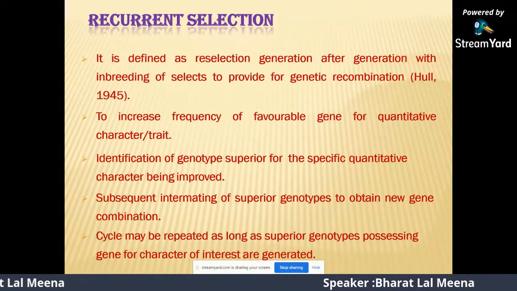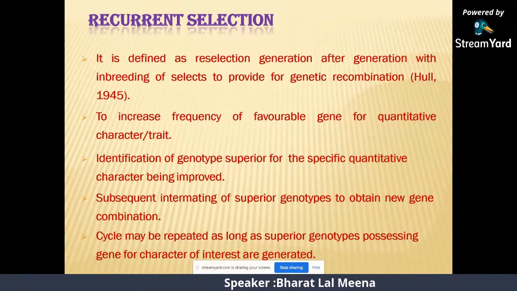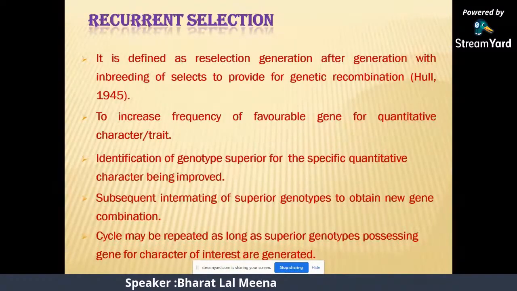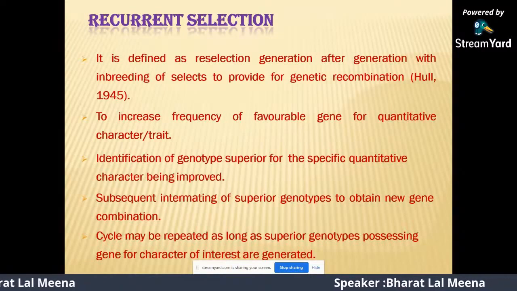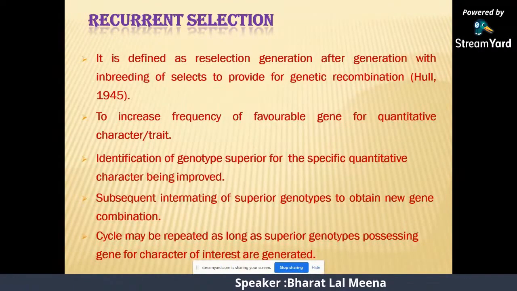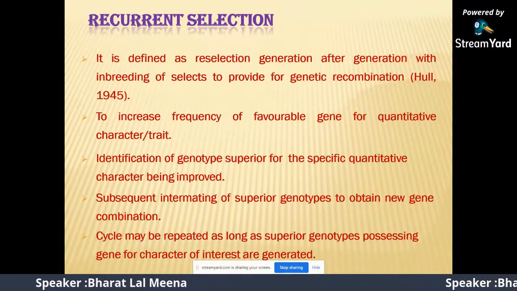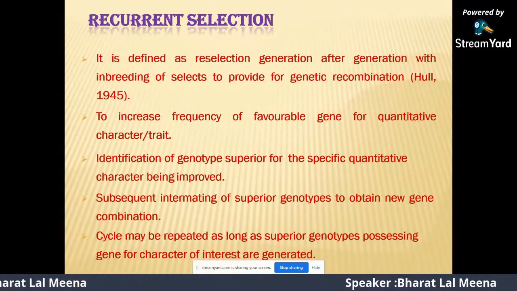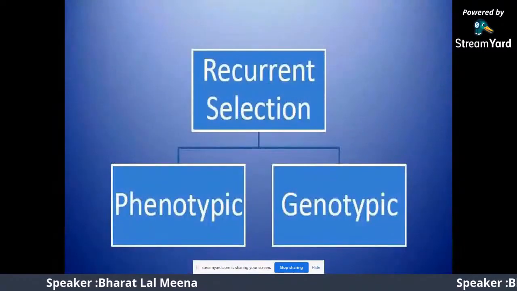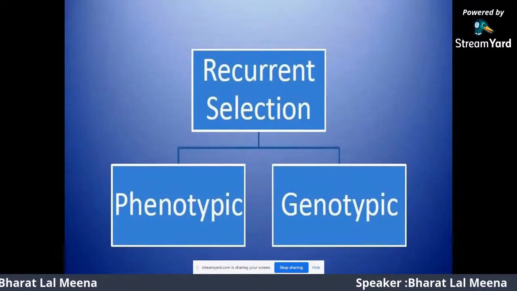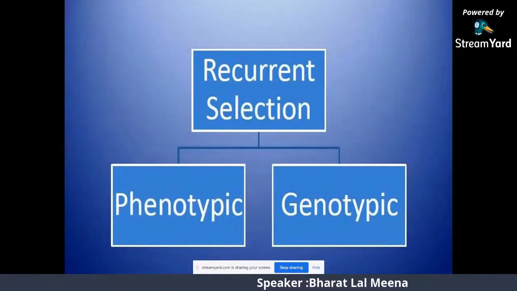It identifies the superior genotype for the specific quantitative character being improved, and subsequently intermates the superior genotypes to obtain new gene combinations. The cycle may be repeated as long as superior genotypes possessing the genes for the character of interest are generated. Recurrent selection is done on the basis of plant phenotype and genotype.